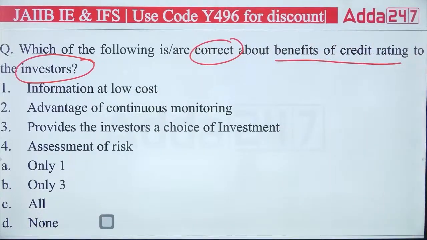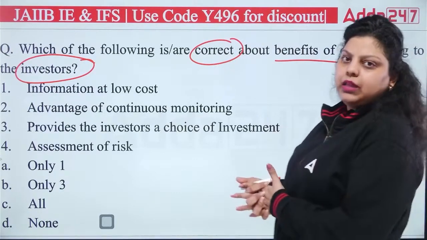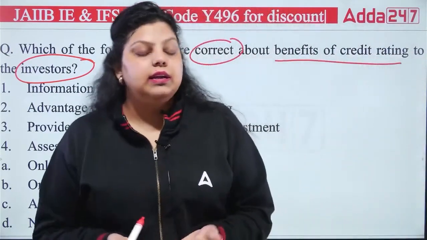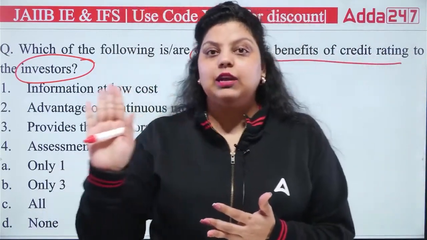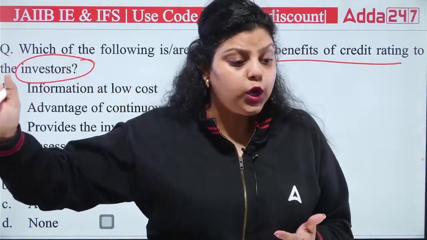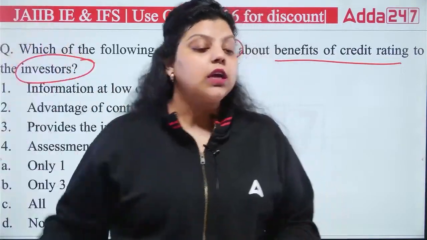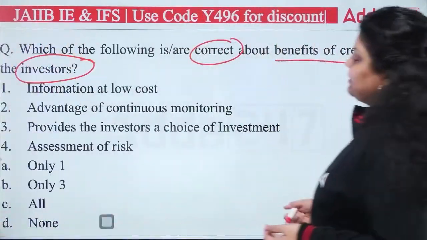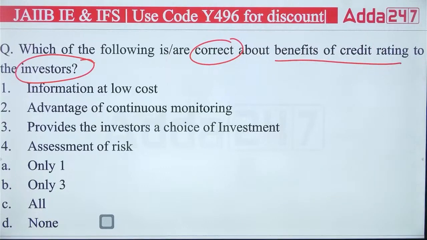Third, it says it provides investors a choice of investment. Obviously, after seeing the credit rating, it gives us the choice. This is the rating of this company. If you want, you can move forward and invest. If you don't, you do not. So that's providing investors a choice of investment. Fourth, it says assessment of risk can also be done.